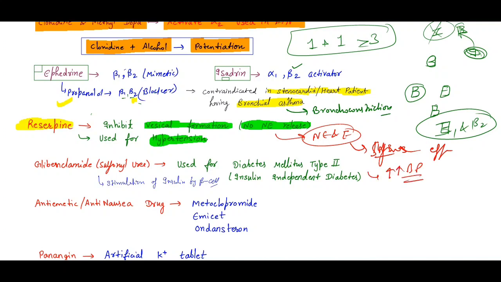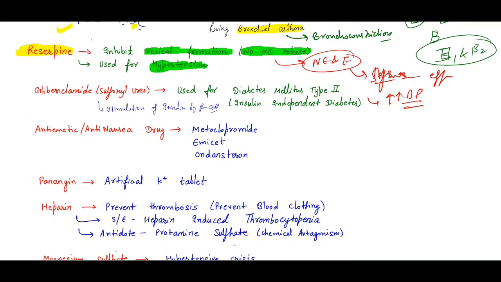Then another drug, glibenclamide, a sulfonylurea. It is used for diabetes mellitus type 2, which is insulin independent diabetes. For insulin dependent diabetes, what treatment will we do? We will give insulin. Then next are antiemetic or anti-nausea drugs. Remember, for antiemetic and anti-nausea we mainly give three drugs: metoclopramide, amisulpride and ondansetron.